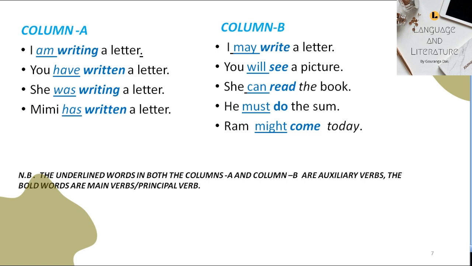The underlined words in both the columns are auxiliary verbs and the bold words are principal verbs. But the auxiliary verbs under column A and column B are not of the same type. When auxiliaries like am, have, was, and has can change the form of the main verb, the auxiliaries like may, will, can, must, might, etc. are unable to change the form of the main verb.